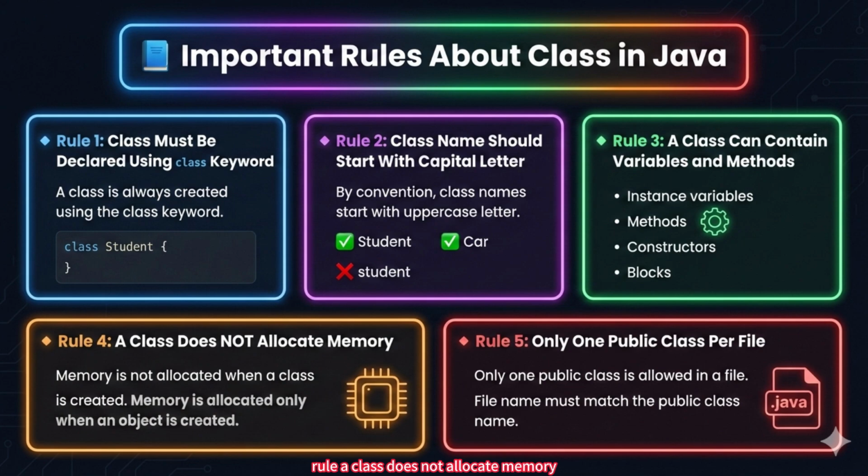Rule 4. A class does not allocate memory. This is very important. When we create a class, memory is not allocated. Memory is allocated only when we create an object using the new keyword. Rule 5. Only one public class per file. In Java, only one public class is allowed in one file. And the file name must match the public class name. For example, if the public class is Main, then the file name must be Main.java.